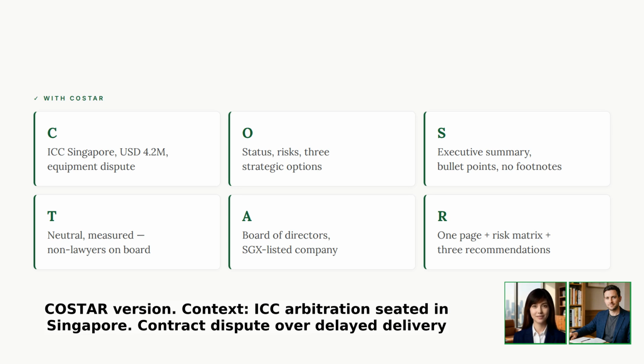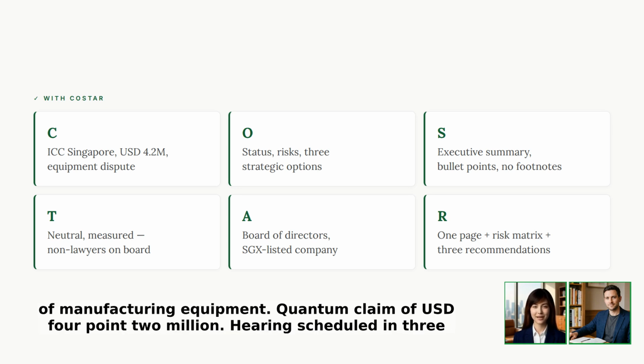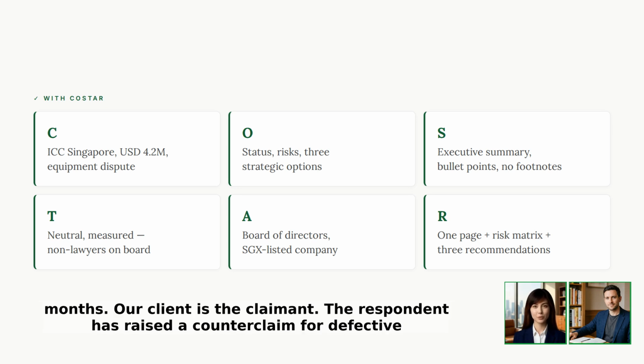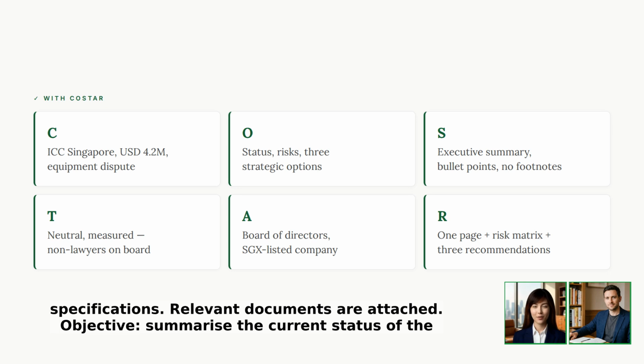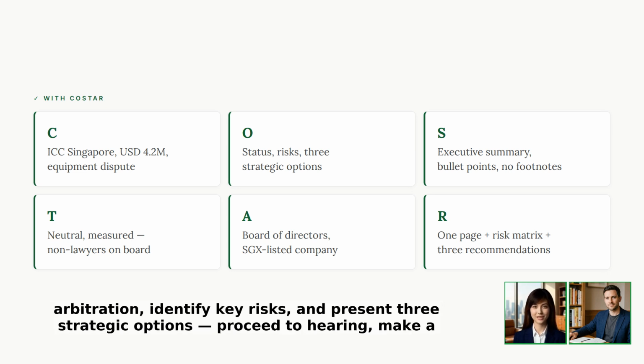COSTAR version. Context. ICC arbitration seated in Singapore. Contract dispute over delayed delivery of manufacturing equipment. Quantum claim of USD 4.2 million. Hearing scheduled in 3 months. Our client is the claimant. The respondent has raised a counterclaim for defective specifications. Relevant documents are attached. Objective. Summarize the current status of the arbitration, identify key risks, and present 3 strategic options.